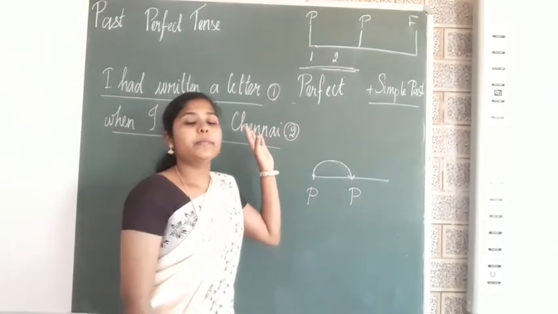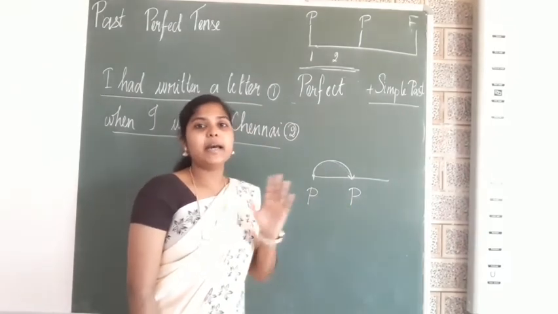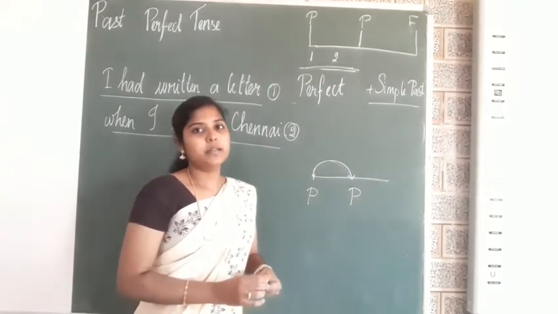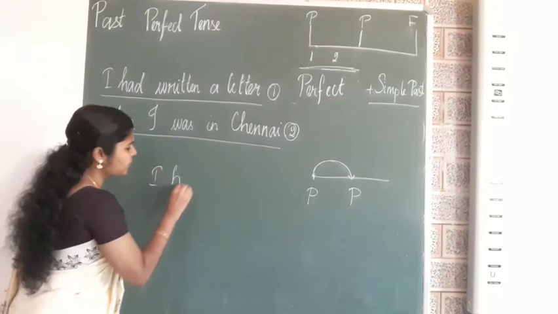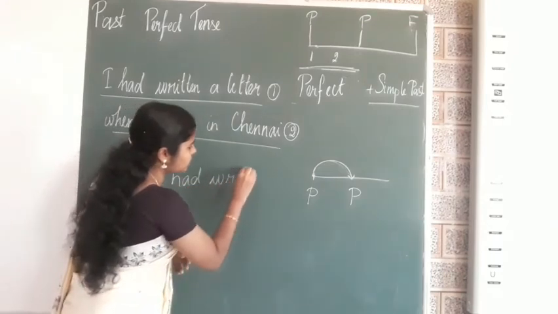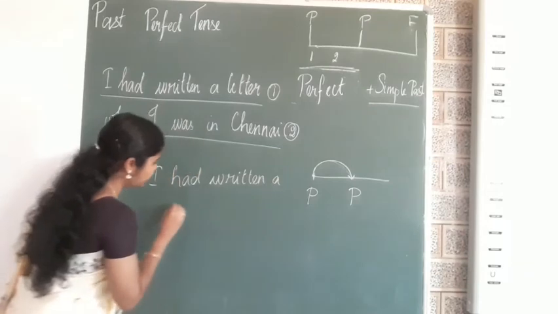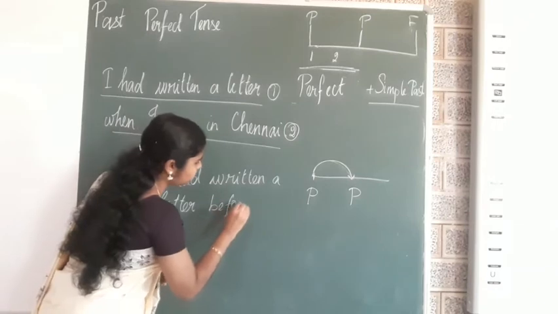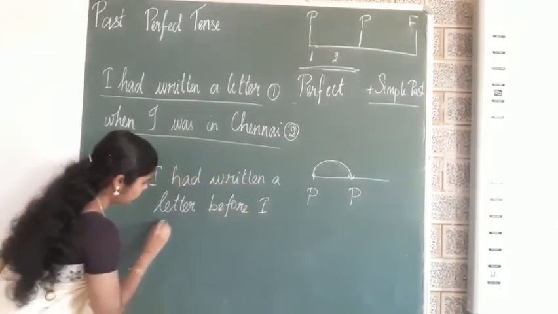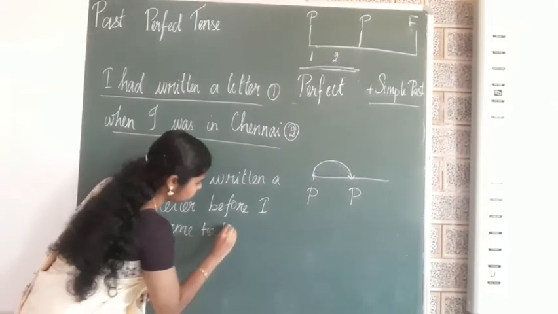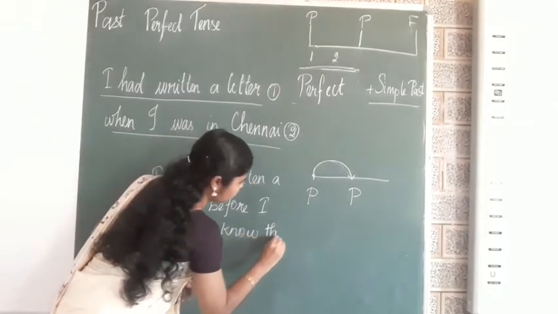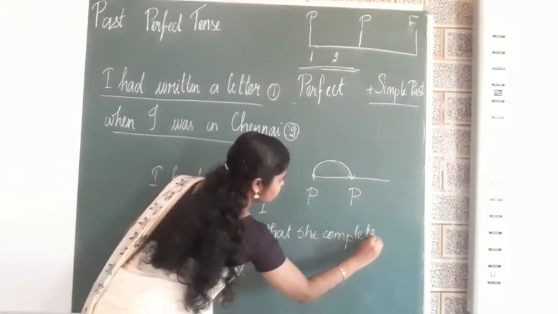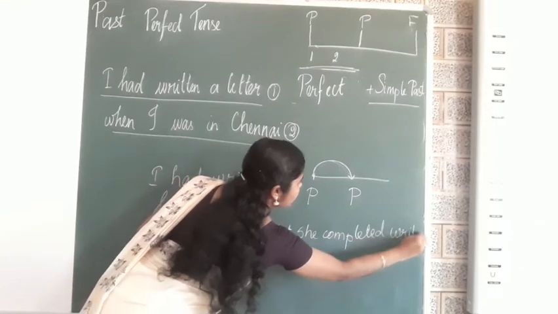So, past perfect tense is indicating an action which happened already in the past. Okay. I had written a letter before I came to know that she completed writing, or something like this.